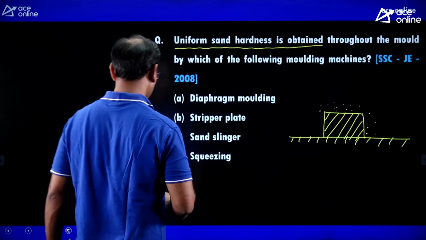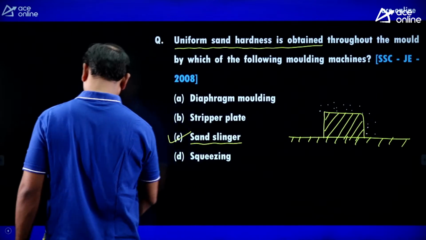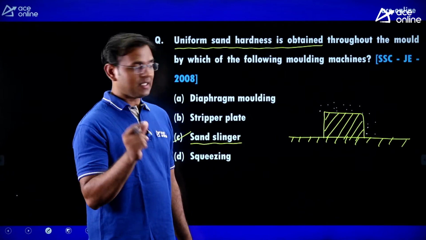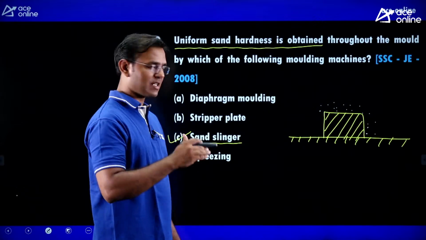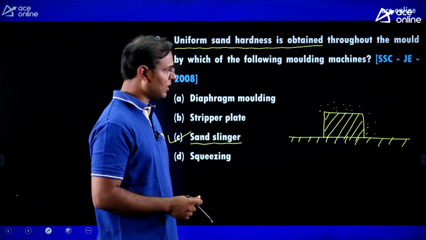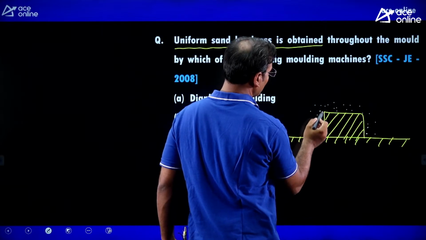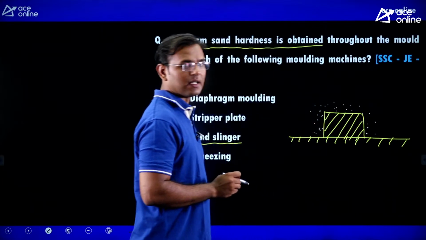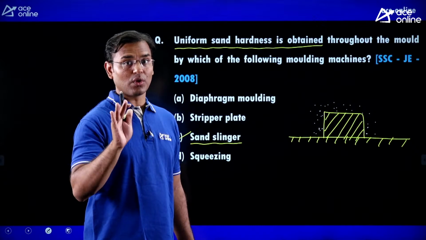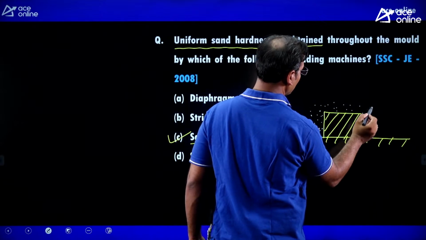And guys, in the sand slinging method, by using a sand slinger we are going to throw that sand with some force. Means by using that sand slinging machine we are sending the sand with force onto the pattern. Just see, if the pattern is cubical, then on the 4 vertical sides and one top face, means on the total 6 faces, we are sending the sand continuously, and you can observe that uniform ramming is there.